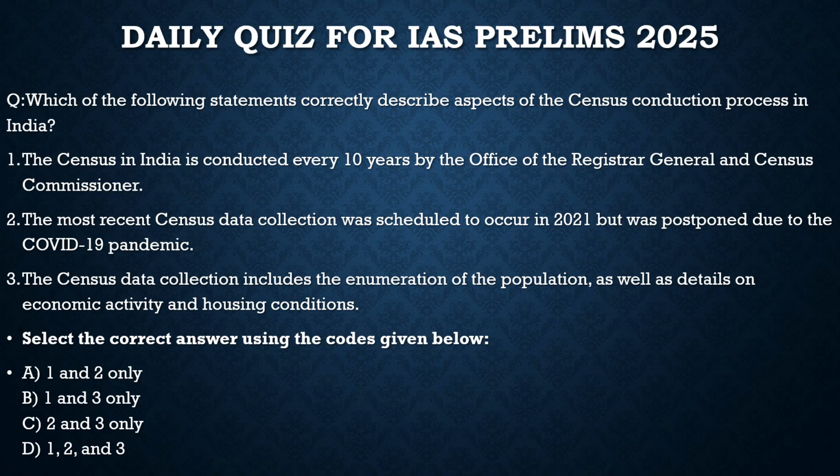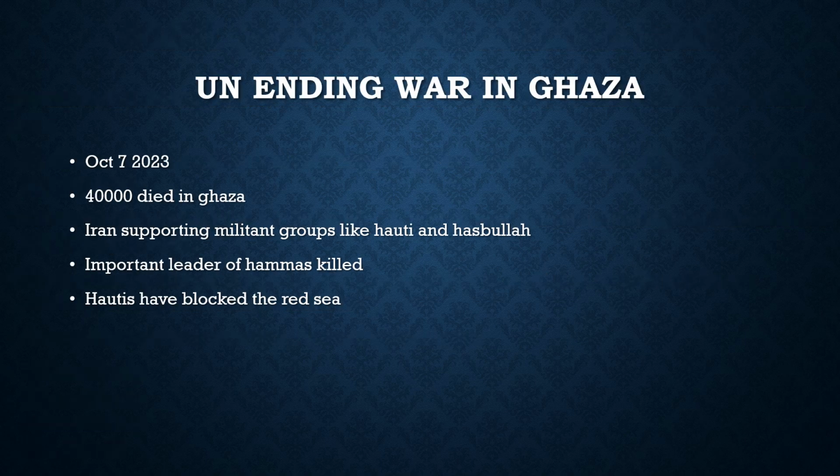With this, let's move to another topic of discussion today, which is the unending war in Gaza. This is very much unfortunate for the world, as everybody watching this video would be aware. On October 7, 2023, Hamas entered Israel and killed many Israeli people, and they captured many people there and held them as hostages.